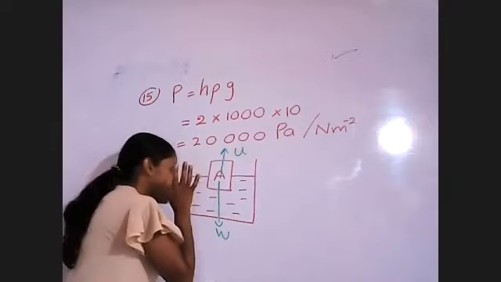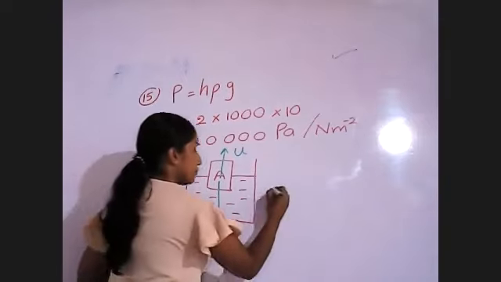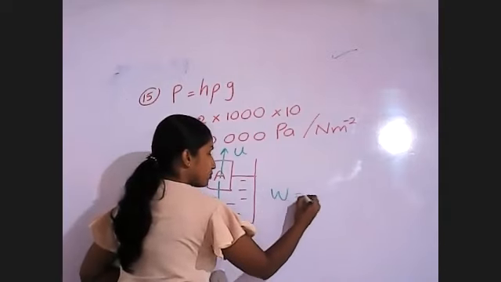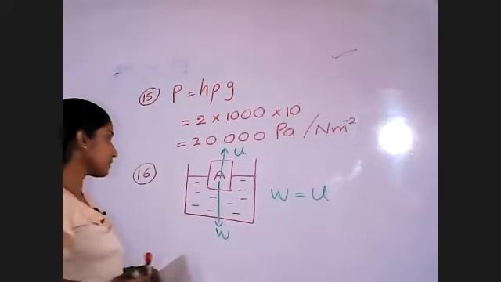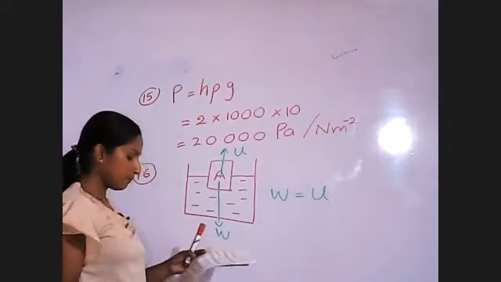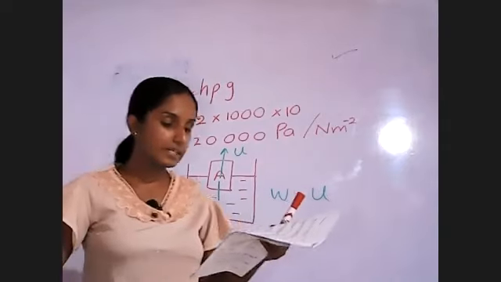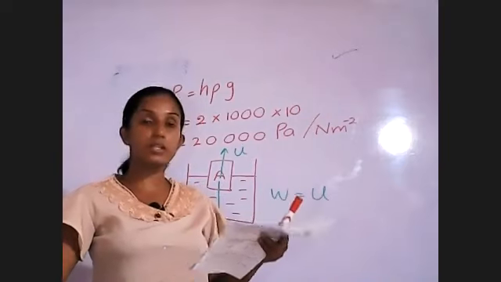If the object is in the equilibrium position like this, the weight should be equal to the upthrust. Otherwise it cannot maintain the equilibrium position. So here, the upthrust exerted by the liquid on A is equal to the total weight of A.